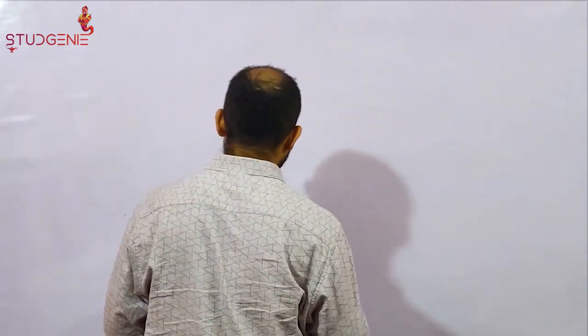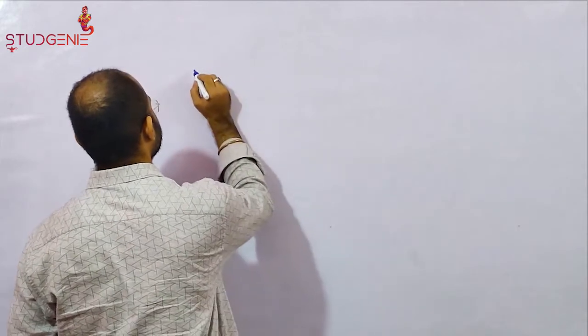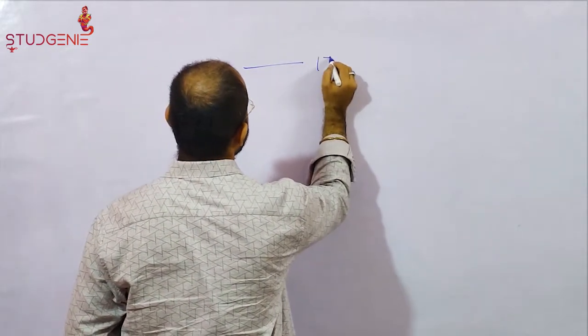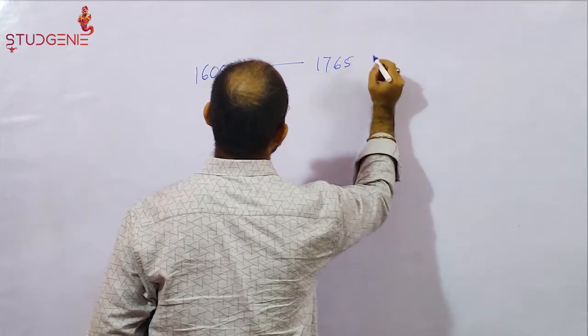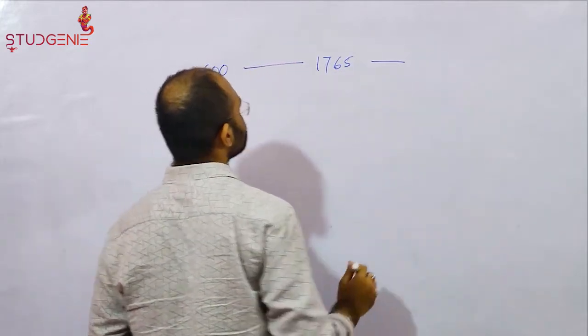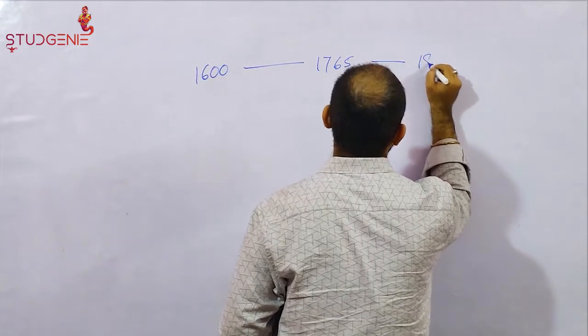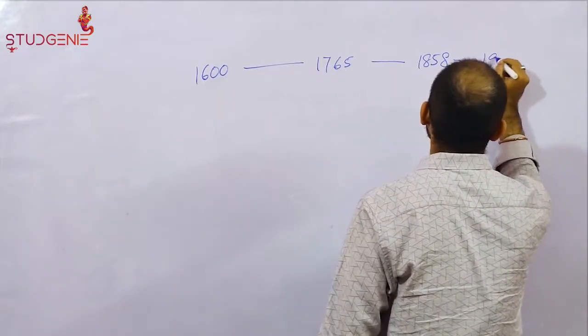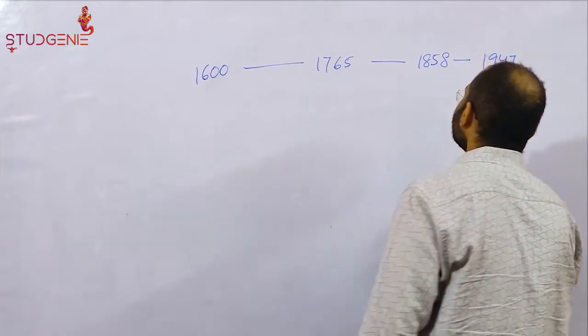The British rule mostly could be divided into three phases. From 1600 to 1765, and from 1765 to 1858, and from 1858 to 15th of August 1947.